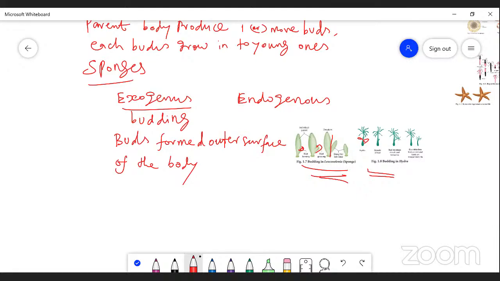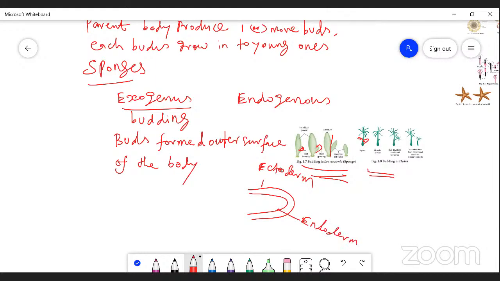When food is available in plenty, the ectoderm cells increase. The body wall of hydra consists of two layers. One is called the ectoderm layer and the other is called the endoderm layer. The outer layer is called ectoderm and the inner layer is called endoderm. That's why hydra is called a diploblastic animal.